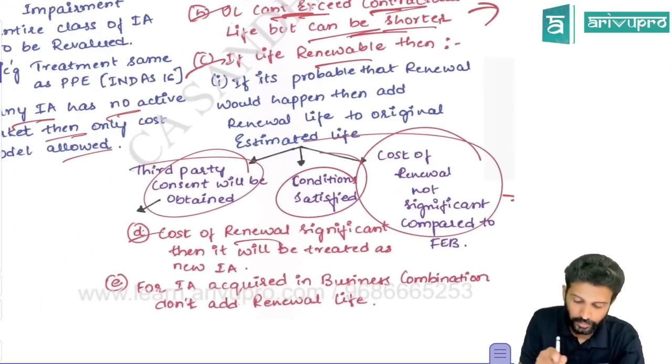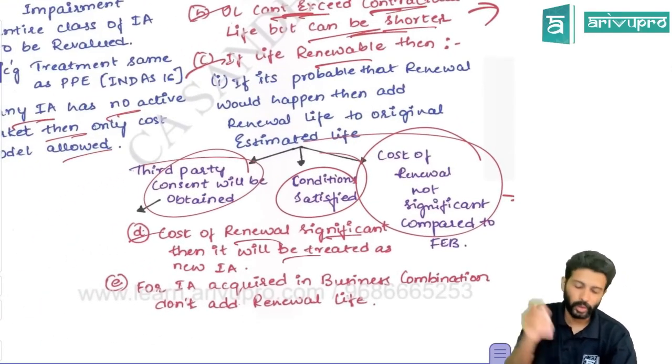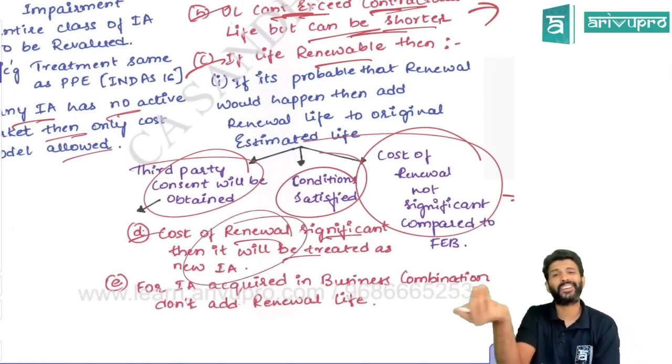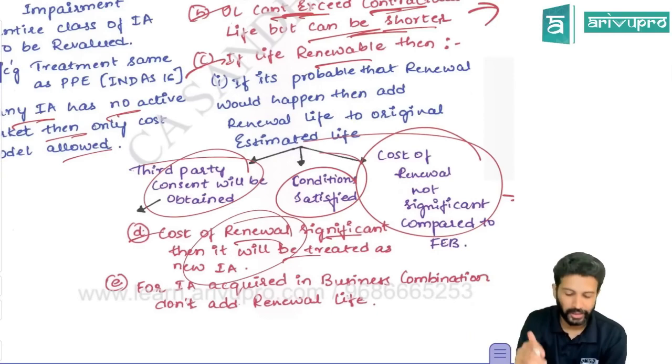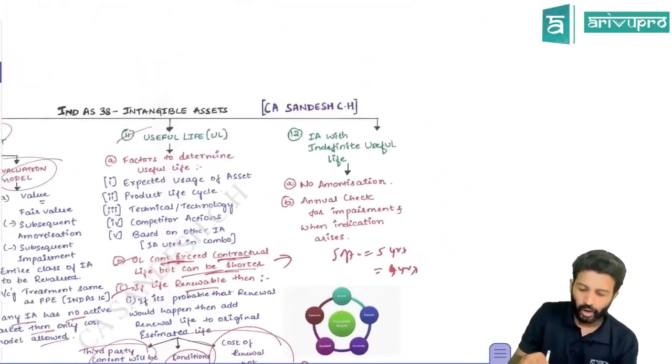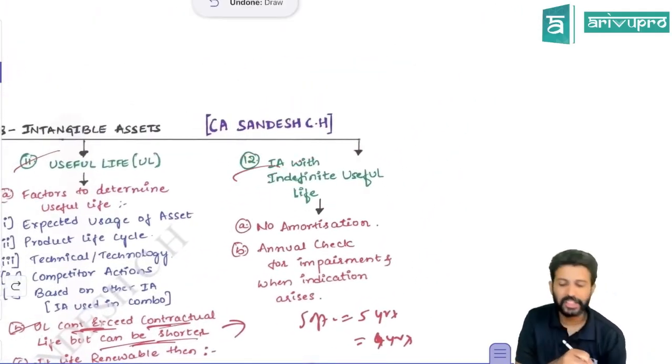So what if it's the other way around? If the cost of renewal is significant, and you still renew it, then the standard says you treat it as a separate intangible asset. Don't add the renewal cost to the old asset. Treat it as a separate intangible asset. Okay.